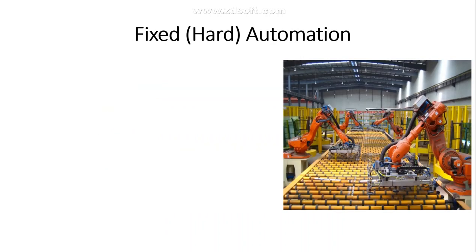So now, as the first one, we have fixed or hard automation. As the name itself explains, you have fixed machines which will perform monotonous or repetitive kinds of tasks in terms of production. So this is a suitable automation system for systems which produce monotonous products, not a variation of products.